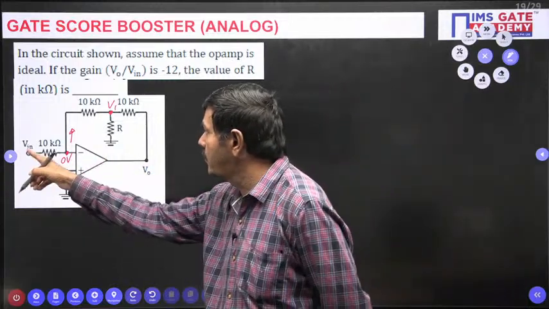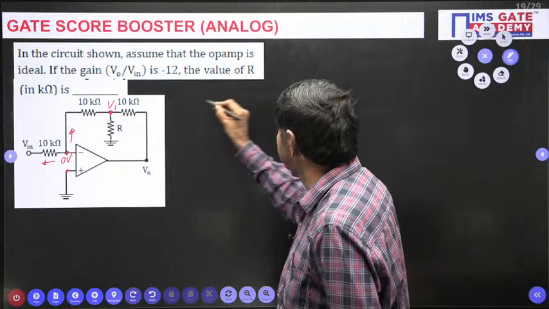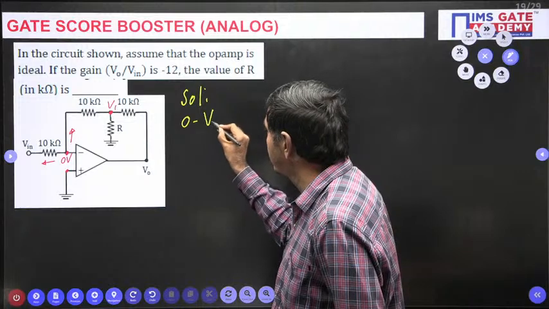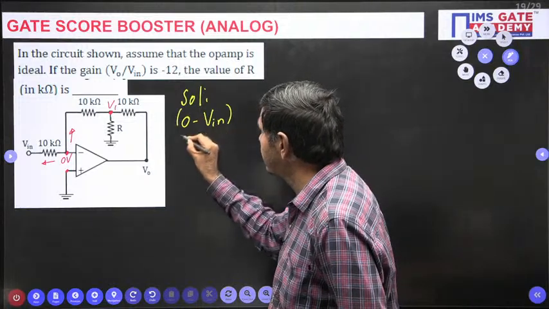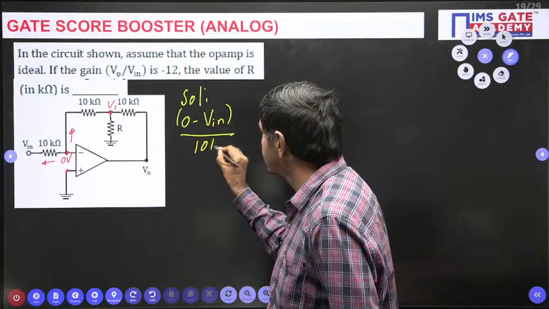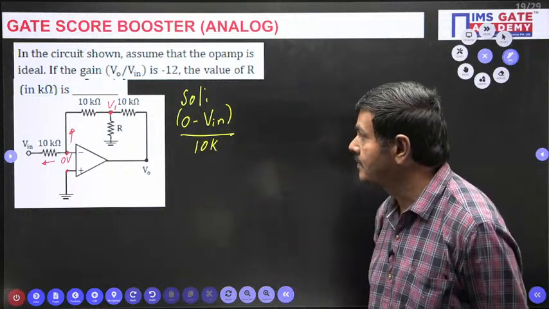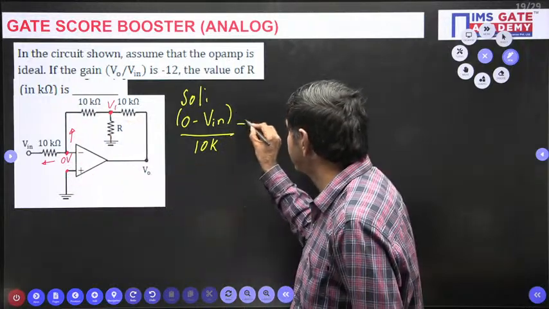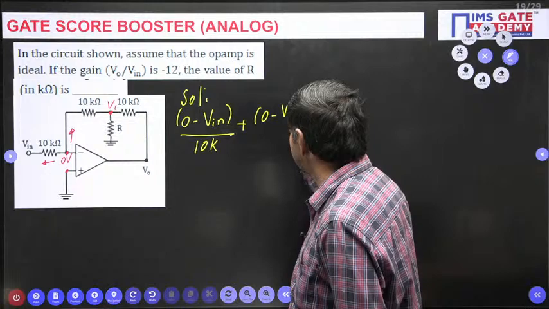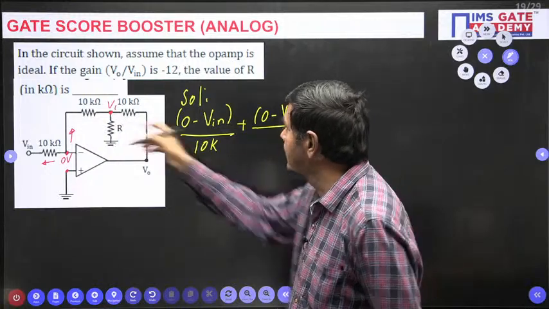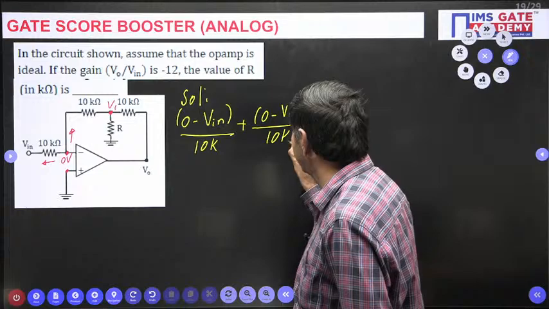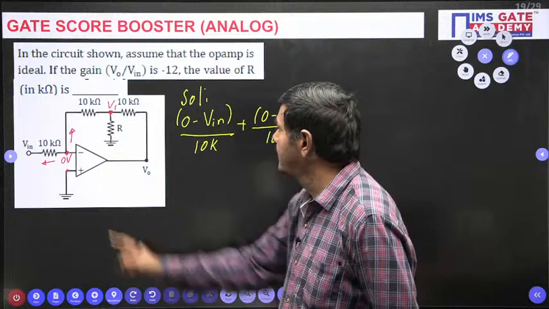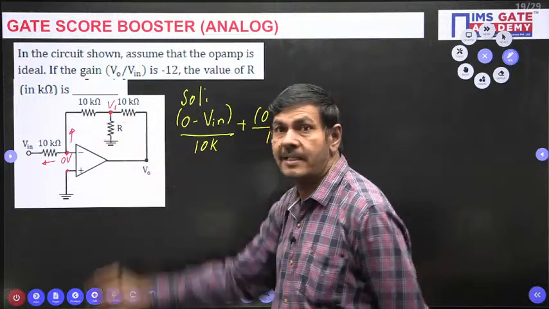This current is 0 minus Vin divided by how much? 10K, 10 kilo ohm. This current is nothing but 0 minus V1 by 10K. That equal to 0. 0 minus Vin by 10K, 0 minus V1 by 10K is possible.